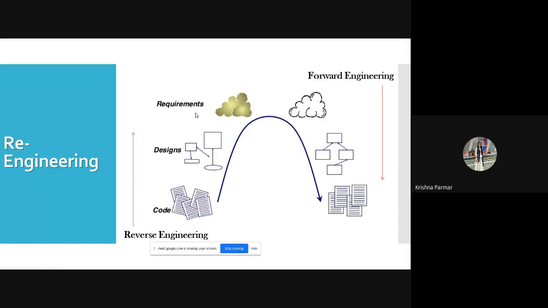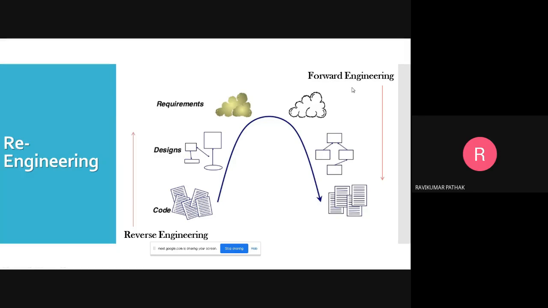Now, as I already told you, I need to convert this website with somewhat of a modification, or add some functionality. So here I will modify this requirement or modify my functionality and add new functionality in that. Based on this modified functionality, I will again design it and again go for the coding part. So this one, the left hand side, is called reverse engineering, and I hope my screen is visible to you.